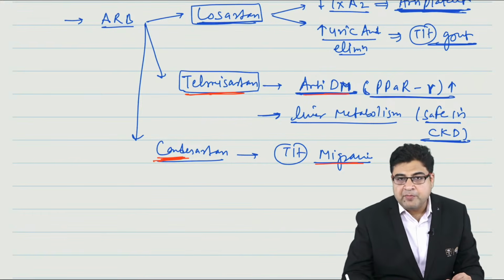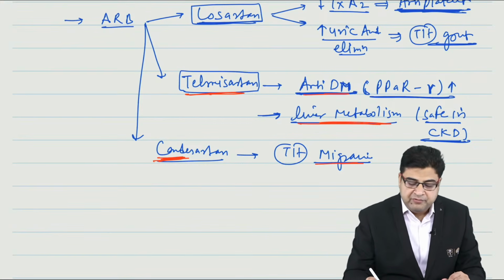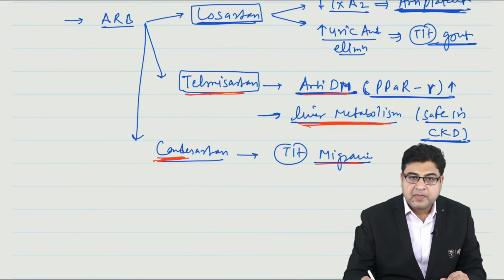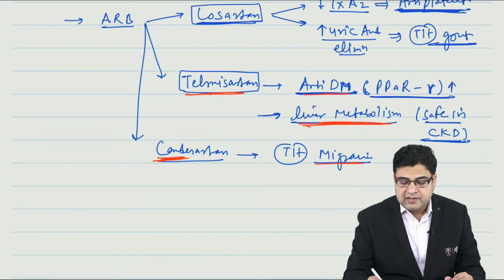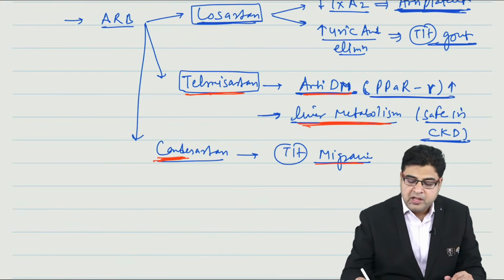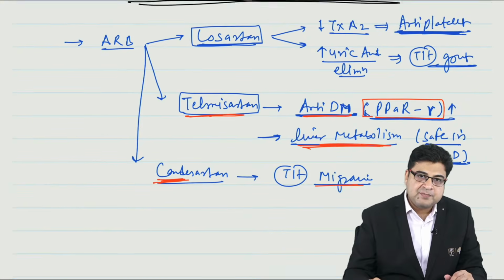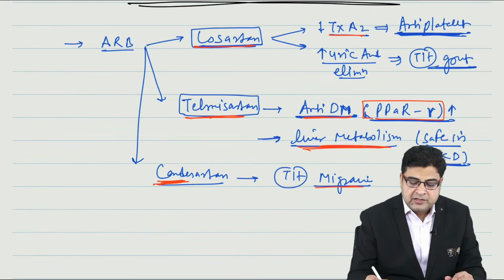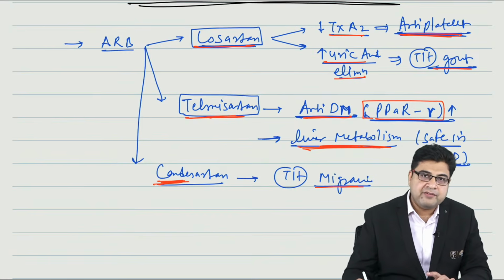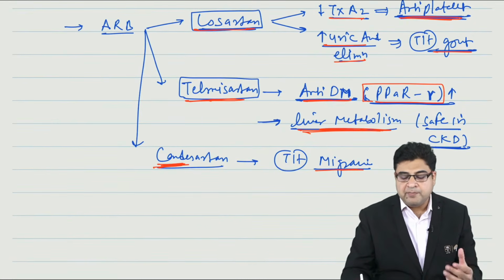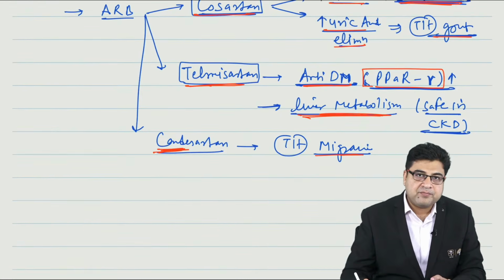Telmisartan has anti-diabetic property and it is safe to use in patients of kidney disease. So in kidney disease, telmisartan is safe, and it also has the anti-diabetic property by acting on the PPAR gamma receptor. And losartan is a drug which has two unique properties. It has an anti-platelet effect, and this medicine is also given for the treatment of gout. So these three important MCQs can be asked in your exam.